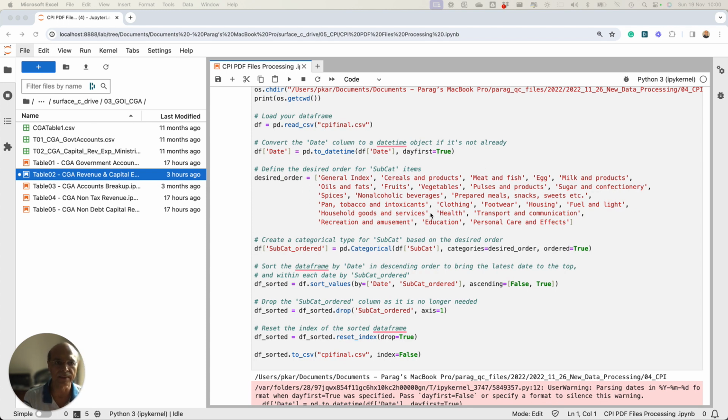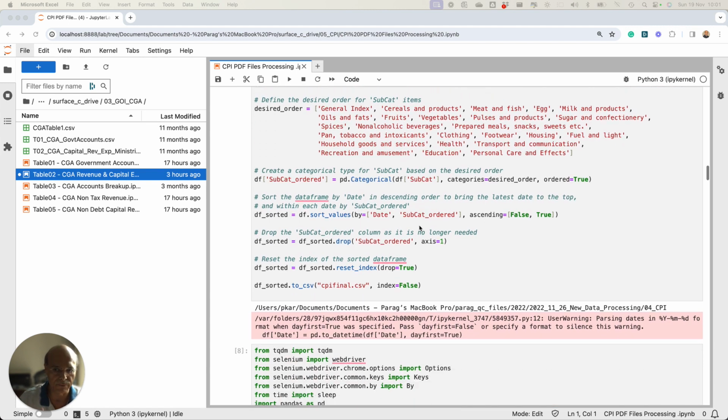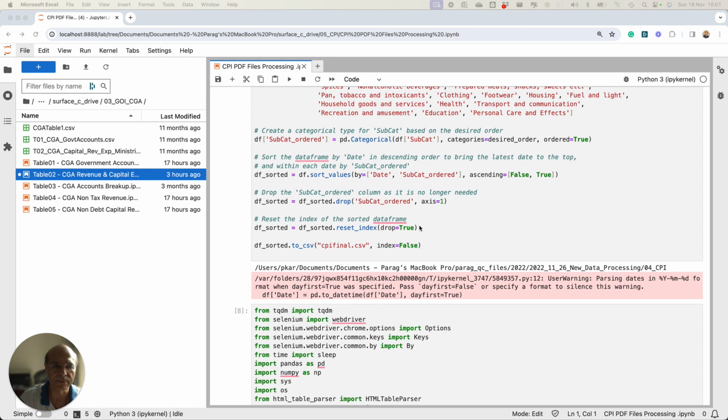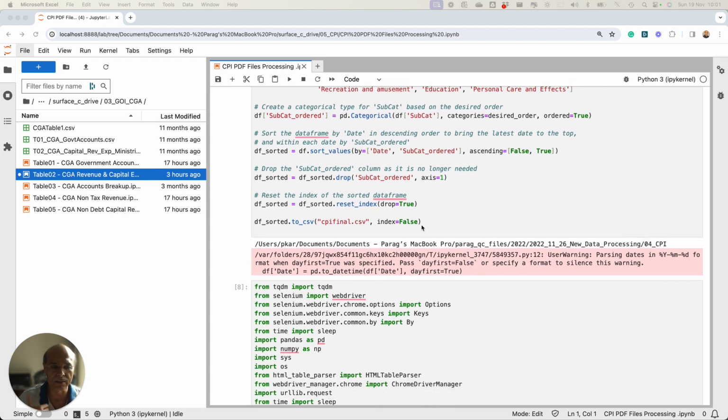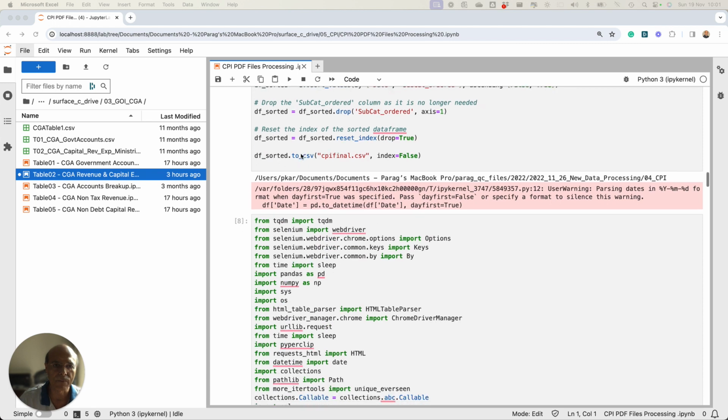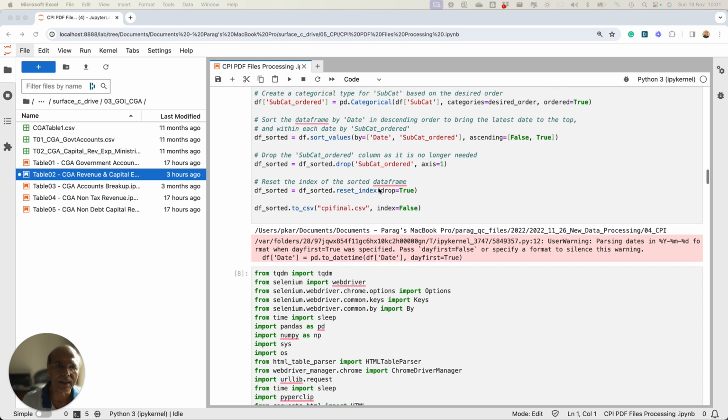Once the file has been processed in this desired order for all the rows and for all the dates, then it is ready for aggregating new data. Otherwise, it will be very confusing and it will create a huge amount of problems going forward. So that is point number one, which you need to take into consideration when you are dealing with such automated work, because it is not going to scale. So then I store it, I sort it, and then I'll process this further.